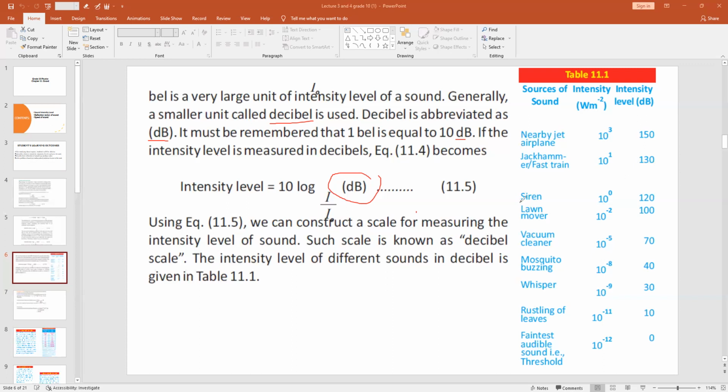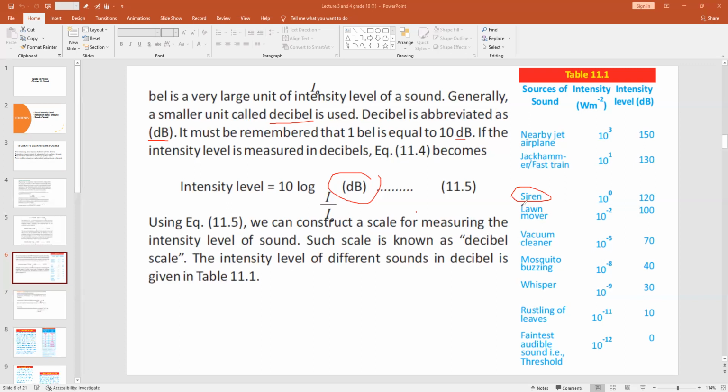Then the siren, you are all familiar with the siren, it's an alarm sound. Its intensity is 10 power 0, and intensity level is 120 dB. Then a lawn mower is basically a machine that is used to cut the grass or small plants from your lawn to maintain your lawn, right?